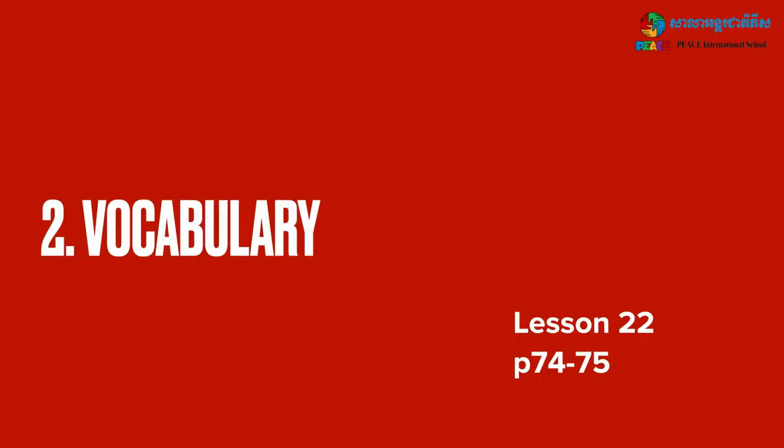Now, let's look at new vocabulary from the next lesson in our student book. You can look at lesson 22 in your student book on page 74 or 75. We will practice and learn the new words for the lesson. Look at the page 74 to help you.